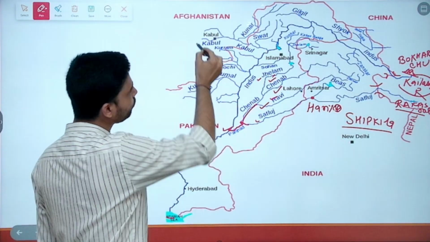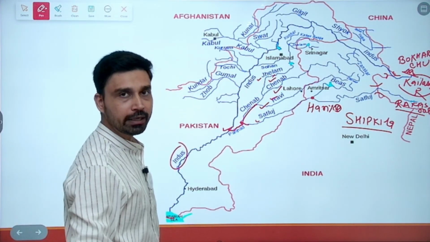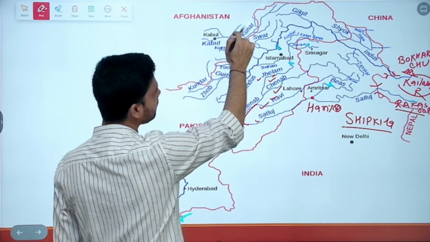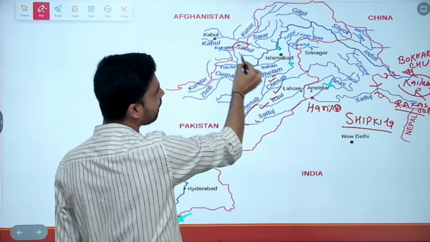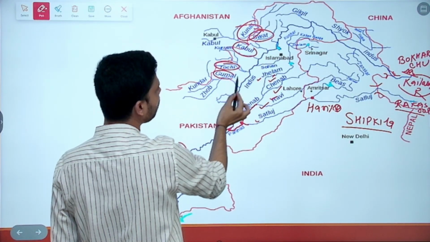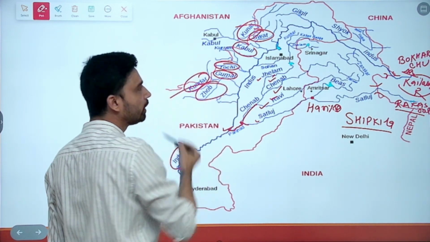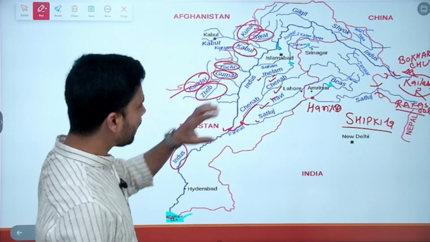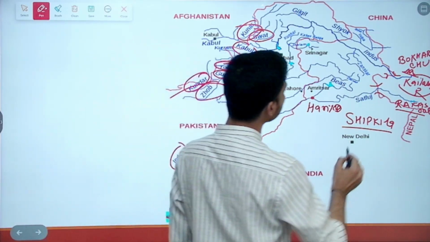Interestingly, several tributaries of Indus join it in Pakistan also, such as those from the Hindu Kush range of Afghanistan. You have several rivers such as Kabul, Swat, Kunar, and then we have Tochi, Gomal, Kundar, and Zhob. So these are minor tributaries, but nonetheless important tributaries.